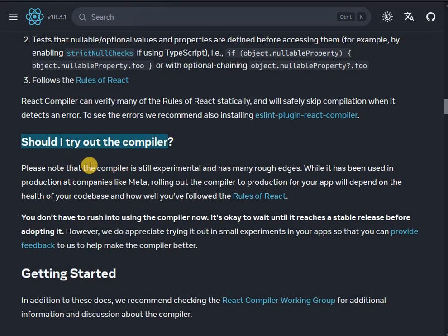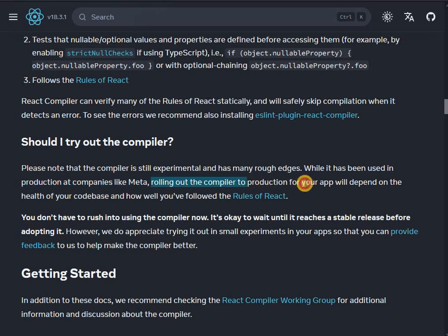Should I try out the compiler? Please note that the compiler is still experimental and has many rough edges. This is interesting, many rough edges, because they have said that they have integrated it for months in the Facebook and Instagram applications, their biggest applications, and it has been used in production at companies like Meta.